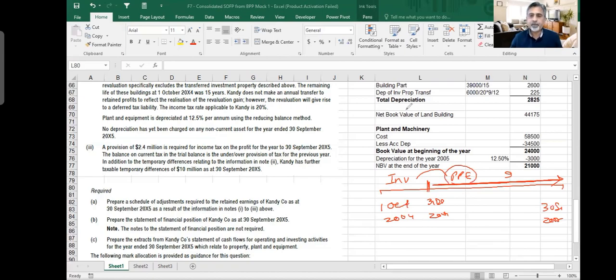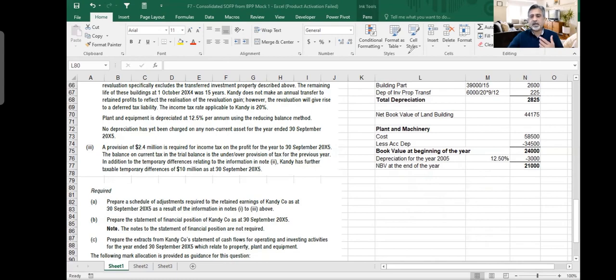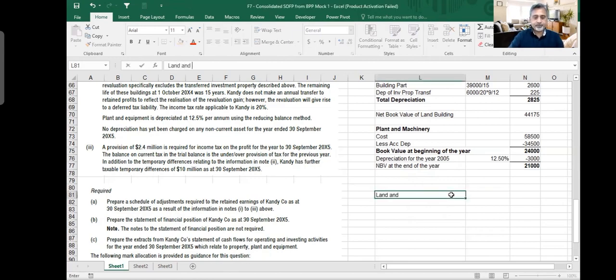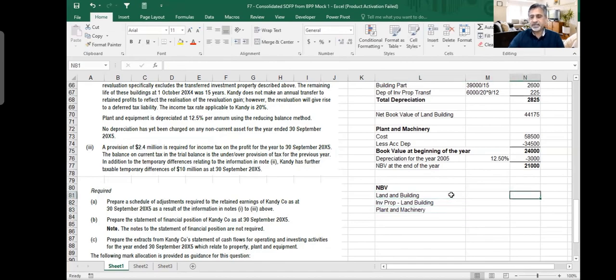Okay, sir. Okay. So if I have to calculate my PPE now, how much is it now? It becomes PPE, so I have now my land and building. So I'm seeing now net book values. Okay. Let's do it like this: land and building. And then I have my investment property, which is now in land and building. So I'm just showing you for the sake of clarity. And I have my plant and machinery. So this becomes how much? This was 47 million.